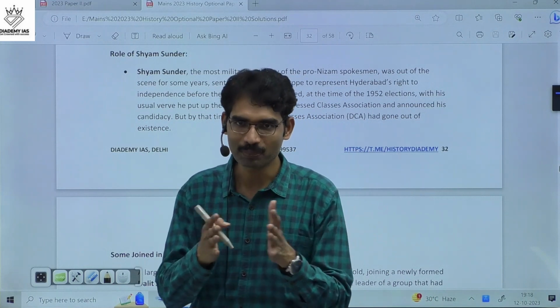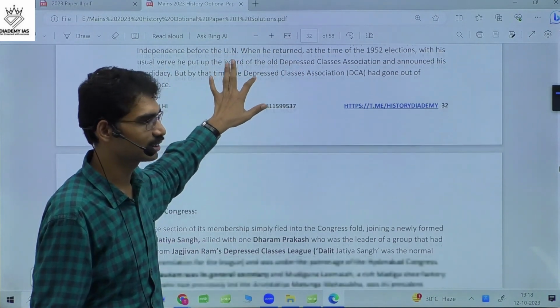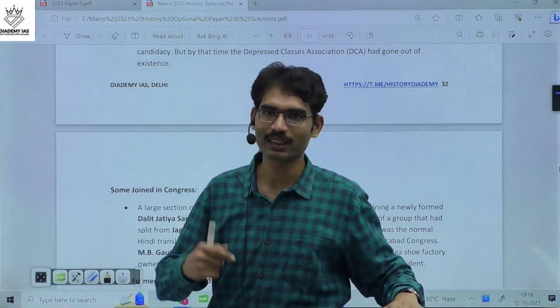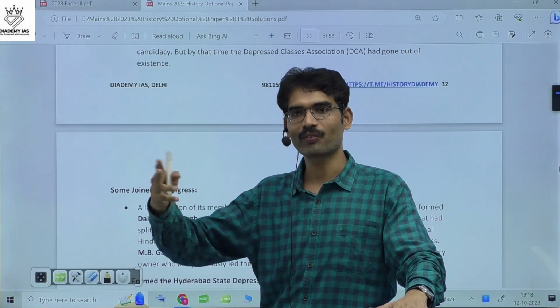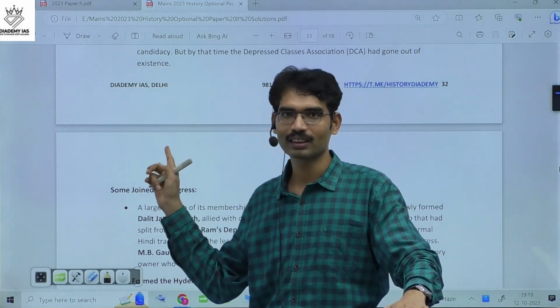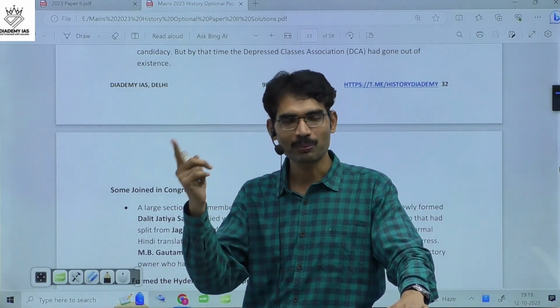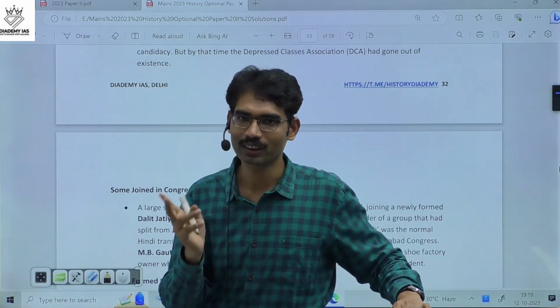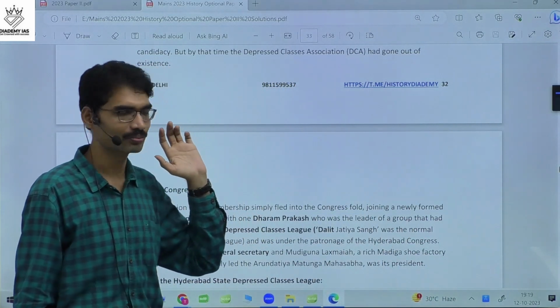And there was a split within the mainstream. There was the Scheduled Caste Federation organization. Some splits also took place because of the leadership. After independence, these splits were very common. In Congress also, you will find splits. Similarly, in Dalit parties also, you find splits. In the Communist Party also, a split took place after independence. Again, you will find similar splits in Dalit parties also.